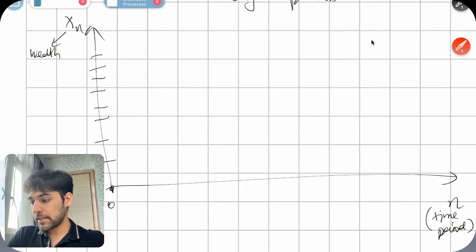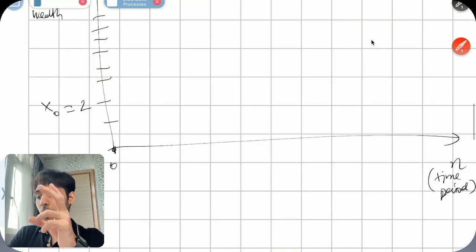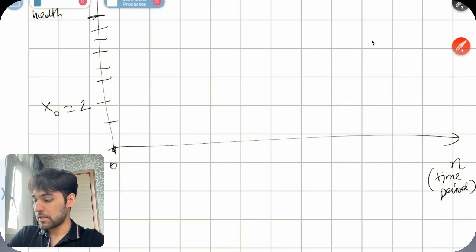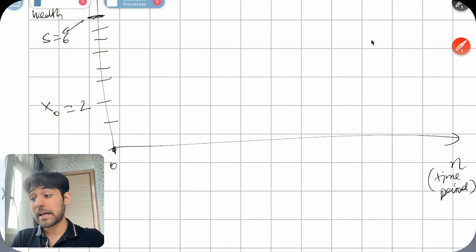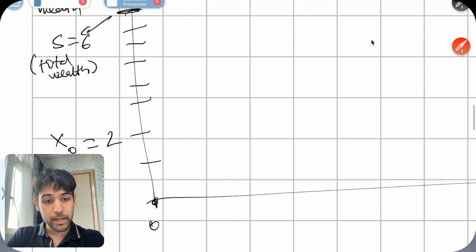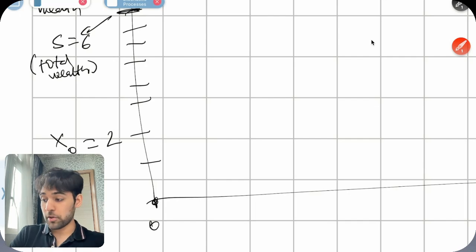So let's say that to begin with you had x naught equals 2, which means that I had $2 to begin with, and let's say that the number one thing that I have here is s equals 6. And what does s equal to 6 mean? It's the total wealth between us. So if I had two to begin with, that means the other person had $4 to begin with.